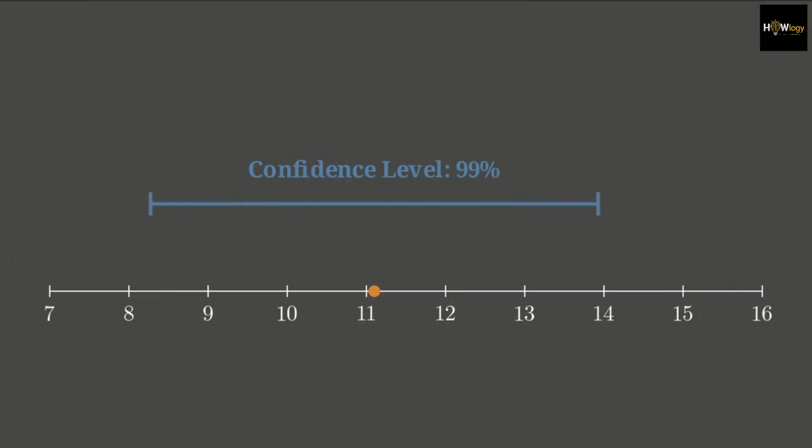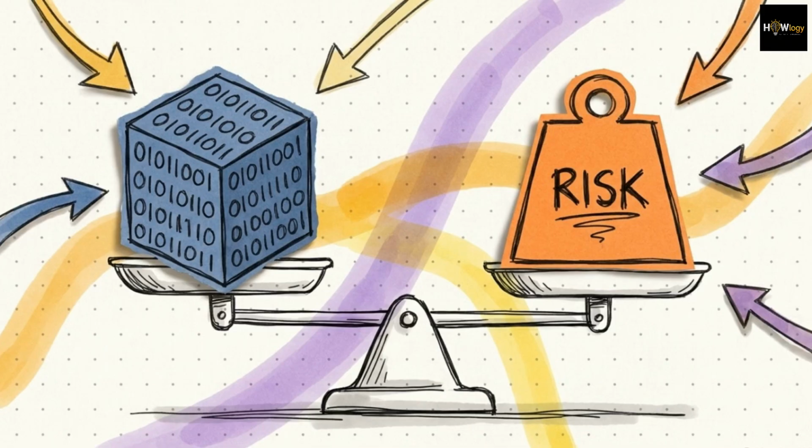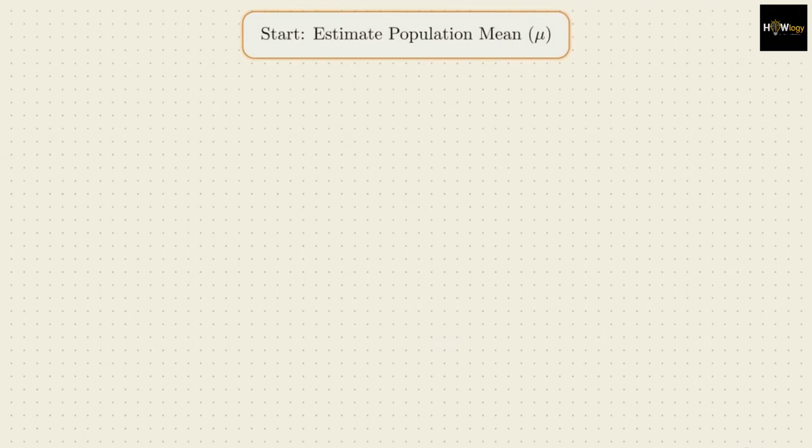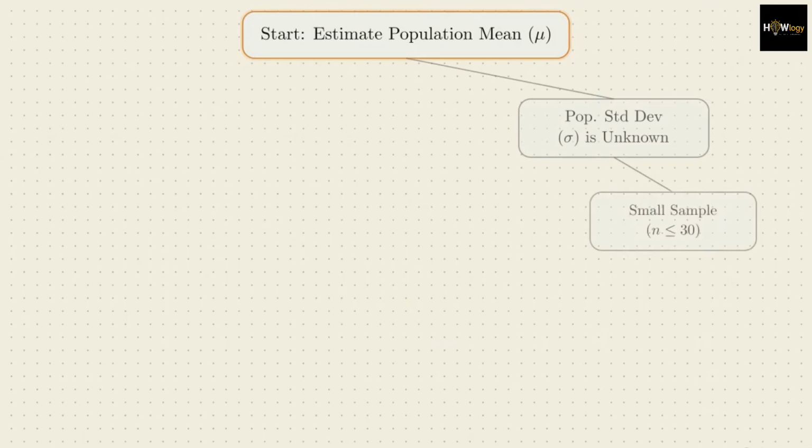The final variable is your level of confidence. Demanding to be 99% sure requires a much wider, less precise net than only needing to be 90% sure. The interval acts as a sliding scale of certainty, balancing the data we possess against the risk we can tolerate. To calculate that interval, data scientists follow a specific decision tree based on what they actually know about the population.